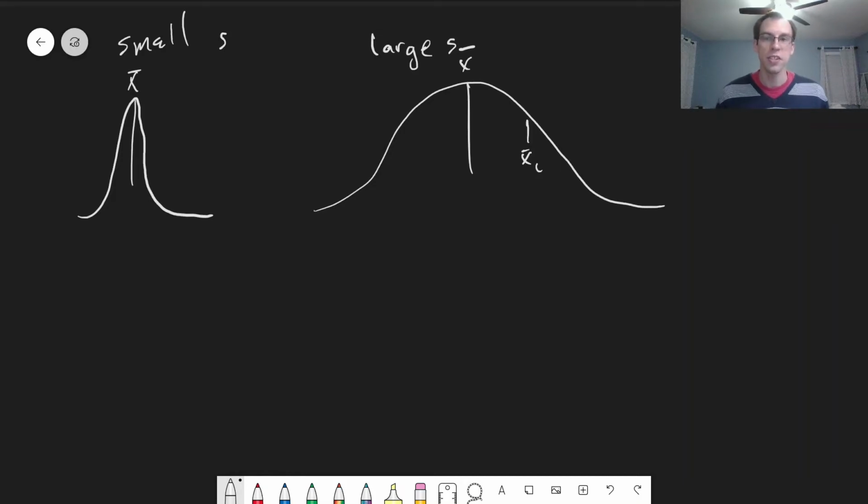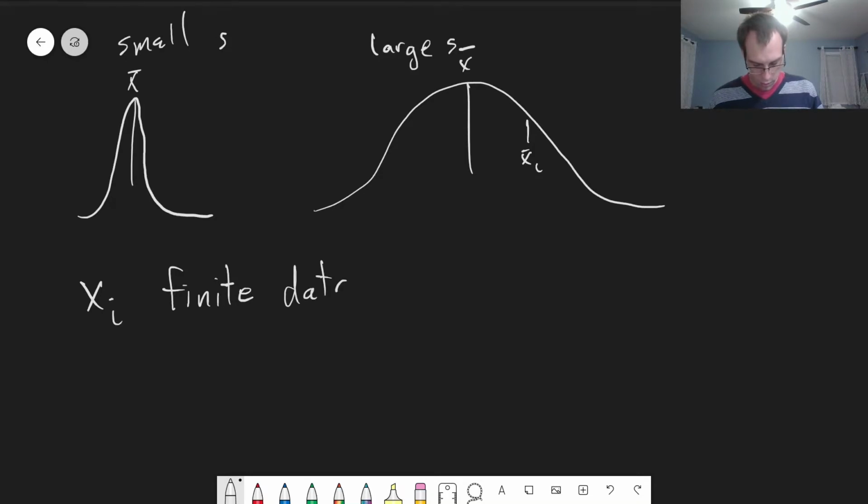Now, these definitions for the mean and standard deviation, of course, are limited to a set of finite data. Right? Say we take 10 measurements of a sample and get 10 different concentrations. We take the average, and we can also find the standard deviation. That's mostly how we'll use these values.